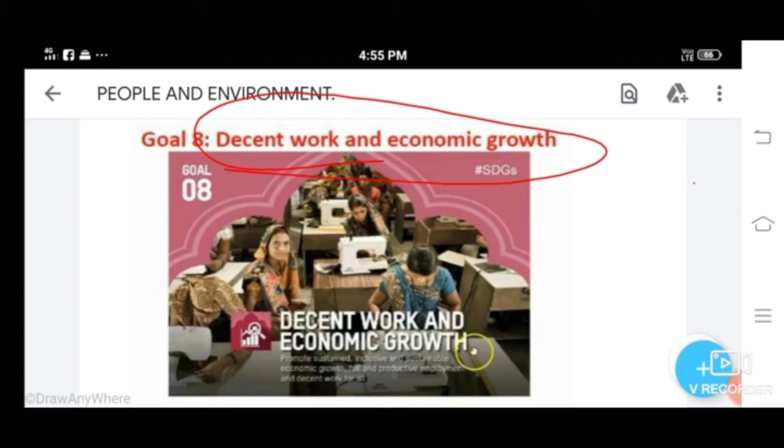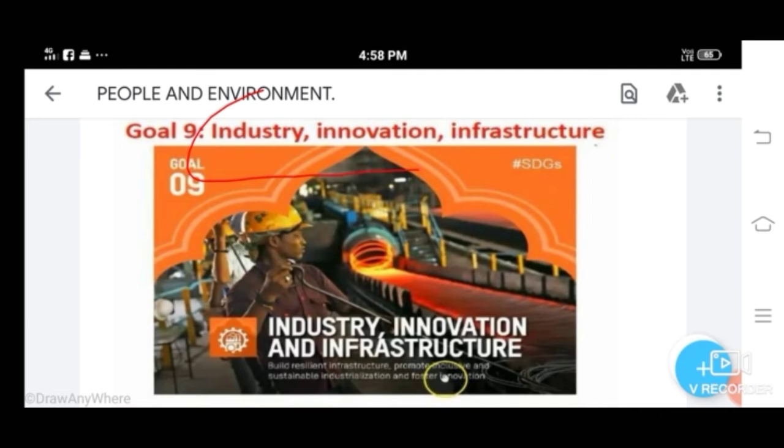Okay. Next goal, industry, innovation and infrastructure. It promotes sustainable industrialization and innovation. This goal helps to increase and improve infrastructure to support economic development and financial services for small scale industrial enterprises. It also increases research, technology and innovation.